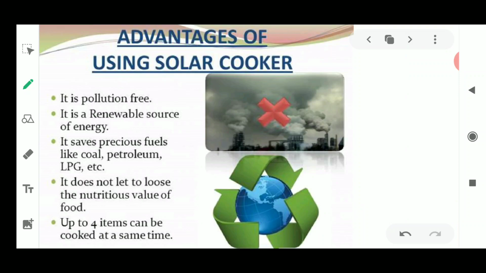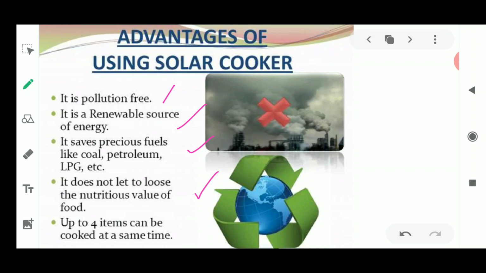It's very easy to understand the advantages of the solar cooker because it is pollution free, it uses renewable sources of energy, it saves fuels like fossil fuels, and it does not let food lose its nutritional value. Yes, this is also a very good advantage, because when we cook food in a cooker on the gas, because of frying or cooking at a high temperature, the food loses its nutritional value, so it gets degraded.